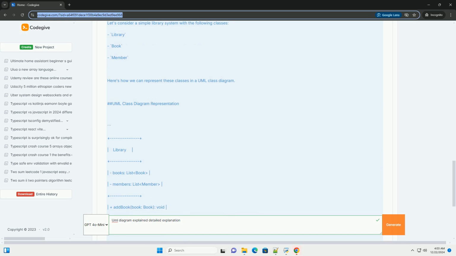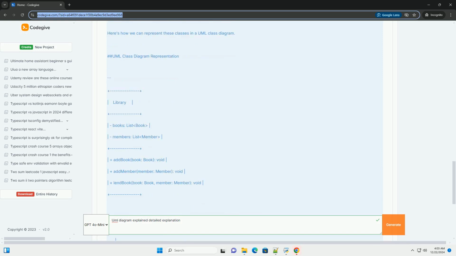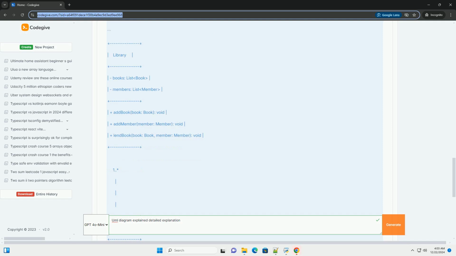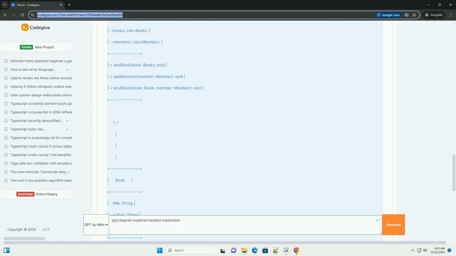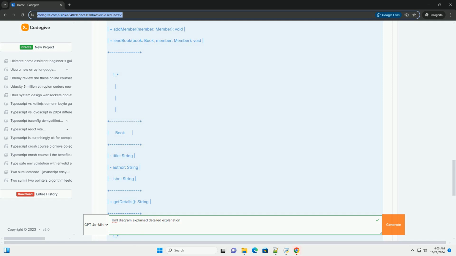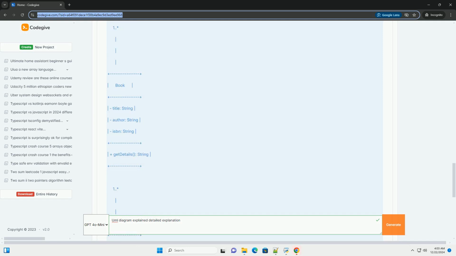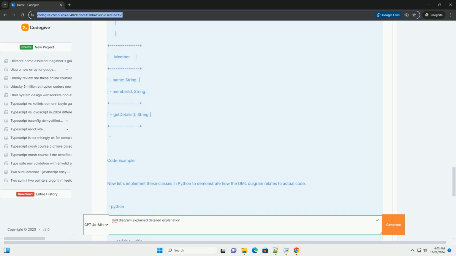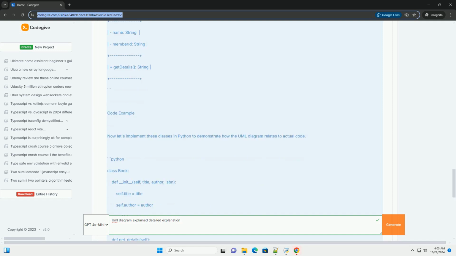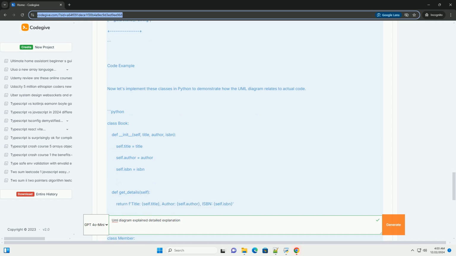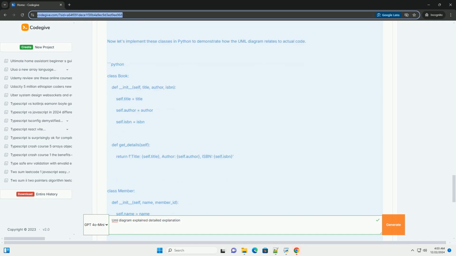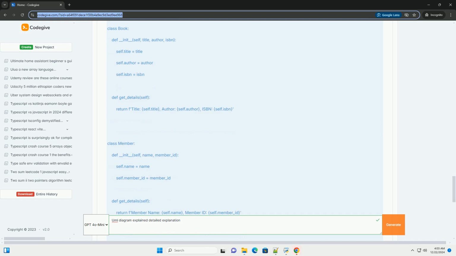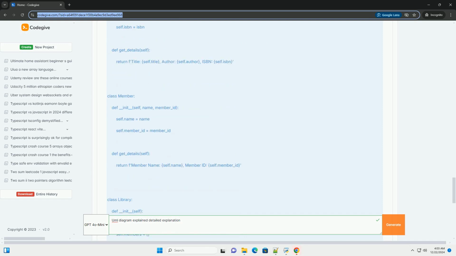Types of UML diagrams. UML diagrams can be categorized into two main types. 1. Structural diagrams. These show the static aspects of a system. Common structural diagrams include: class diagram, represents the classes in a system and their relationships. Component diagram, describes the components and their relationships. Deployment diagram, shows the physical deployment of artifacts on nodes.